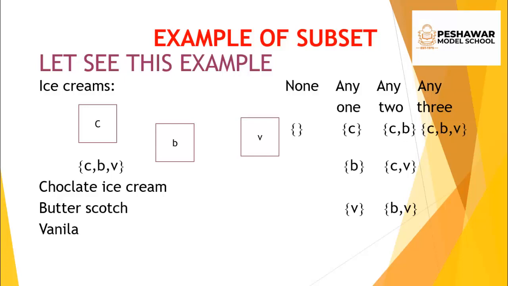But he can also choose two at a time. So different sets are formed. Either he combines chocolate with butterscotch, or there is a possibility that he combines chocolate with vanilla, and one more possibility, that is butterscotch with vanilla. But if he takes all 3 types of ice cream together, there is only one kind of combination: chocolate ice cream, butterscotch ice cream, and vanilla ice cream. One more situation occurs here.